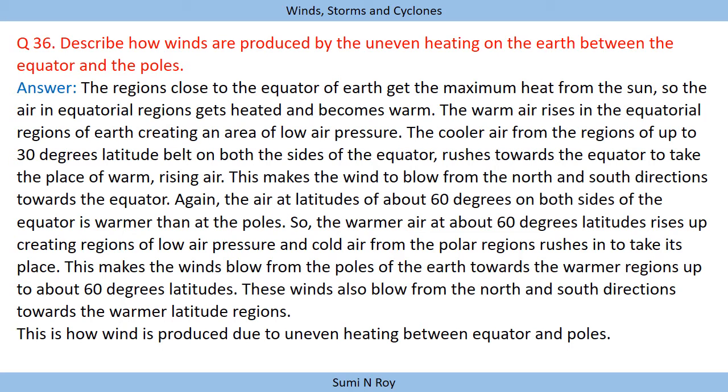Due to the uneven heating between equator and poles, the winds start generating because the amount of heat received from the sun at the equator is different from that received at 30 degrees, at 60 degrees, and at the poles. So due to this uneven heating of the earth, the winds are generated.